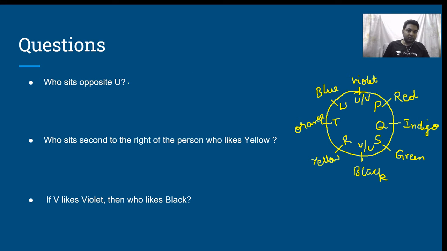Therefore, my answer, who sits opposite to U? It is V. Who sits second to the right of the person who likes yellow? Second to the right of the person who likes yellow is yes. If V likes violet, then who likes black? U likes black. That's all. As simple as that. Is that clear?